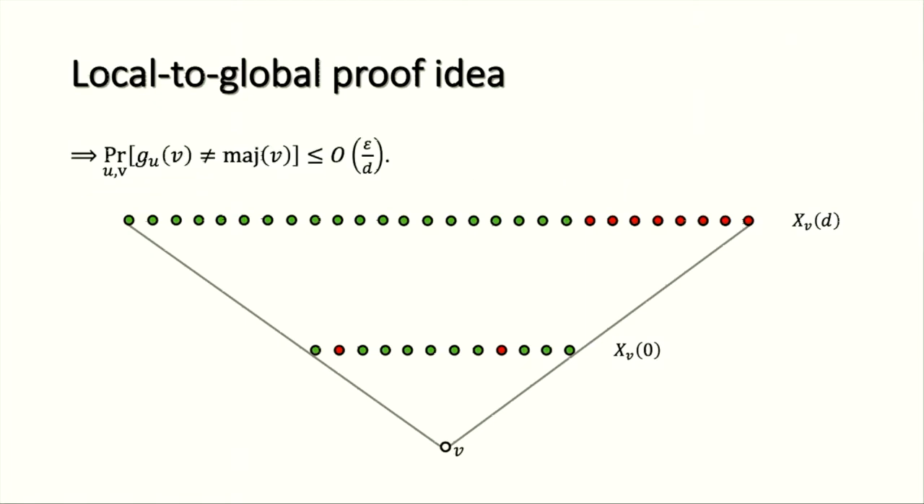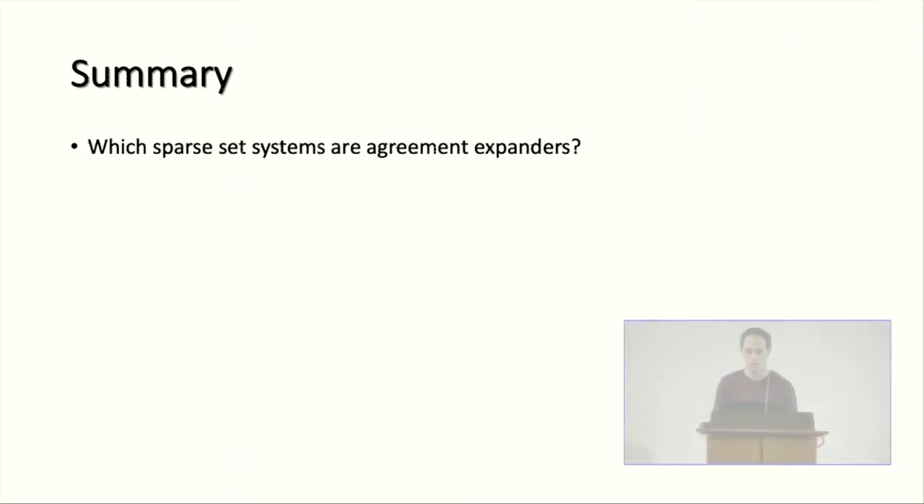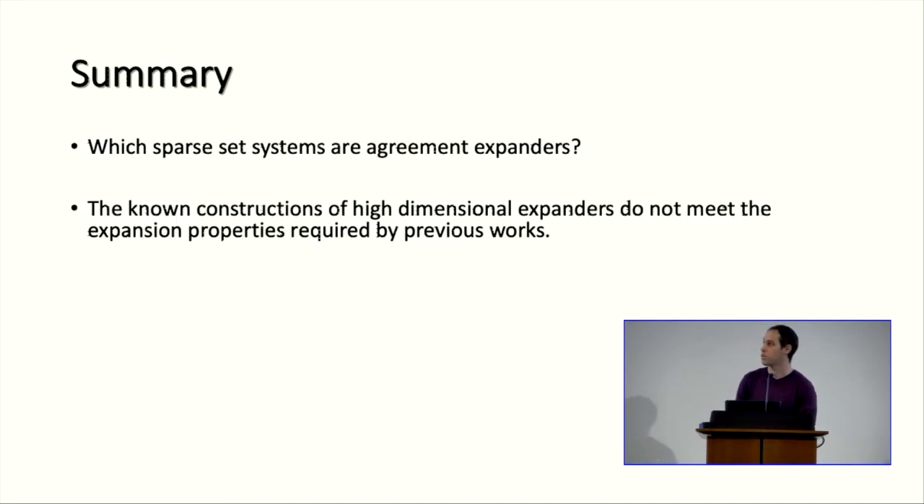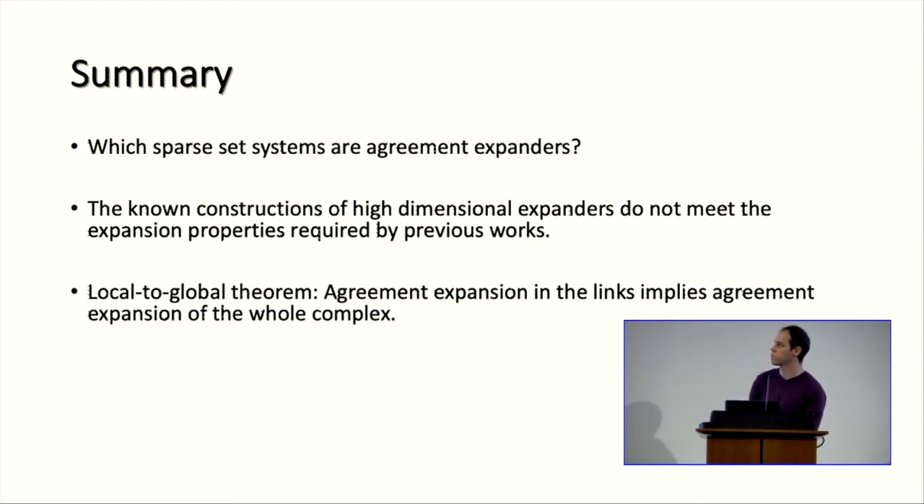So that gives us the result that we needed, that this probability is bounded by epsilon over d. Just to summarize, we were very interested in the question of which sparse set systems are agreement expanders. We noted that the known constructions of high-dimensional expanders do not meet the required properties of previous works. And so we proposed a local-to-global theorem, showing that if the links are agreement expanders, it implies that the whole complex is an agreement expander.